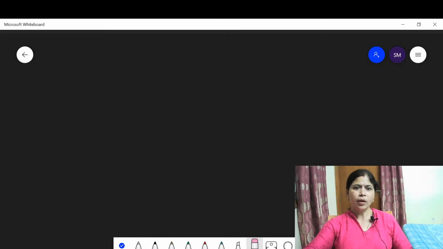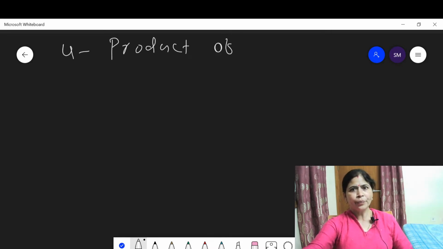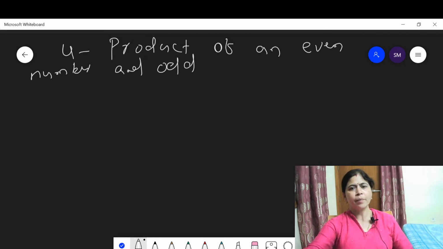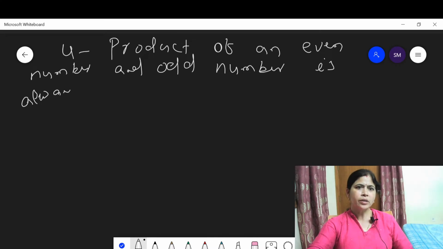What does property 4 say? Property 4 says the product of an even number and an odd number is always an even number.